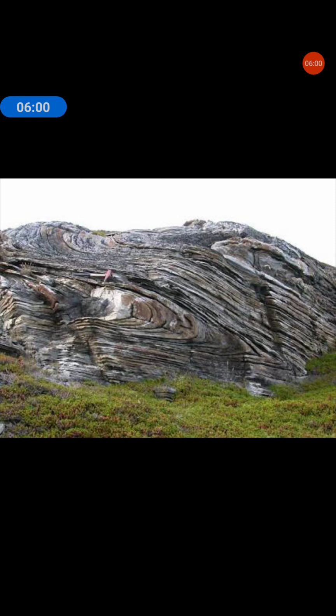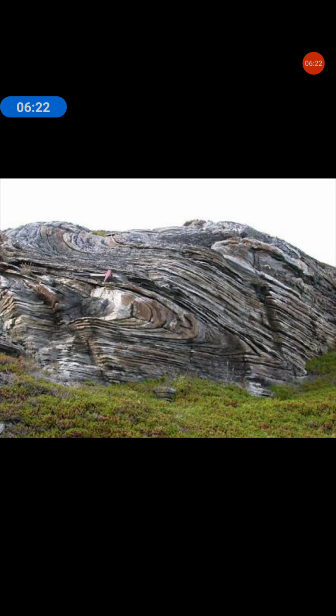Rock structure. The primary structures of igneous rocks are flow structure and fracture structure. Flow means parallel arrangement of particles, and fracture structure means due to stresses created on cooling of the magma. So these are the two igneous rock structures: flow structure and fracture structure.